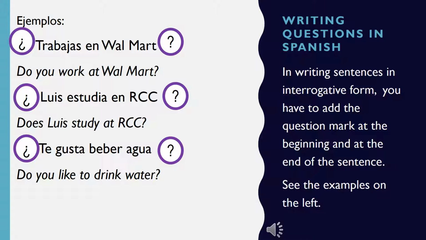You also have to notice here that when you are writing interrogative sentences, Spanish doesn't use any helping verb like do or does. If you see in these examples, we only write the sentence in the same form as the affirmative sentence, but we add a question mark at the beginning and at the end. And when we are speaking, we have to change the intonation.